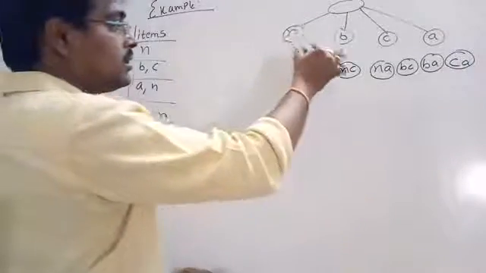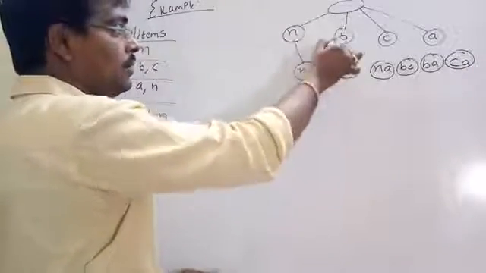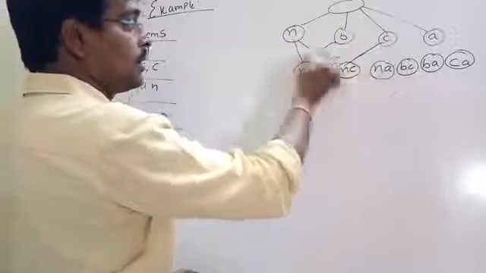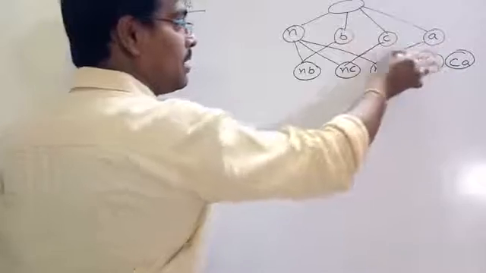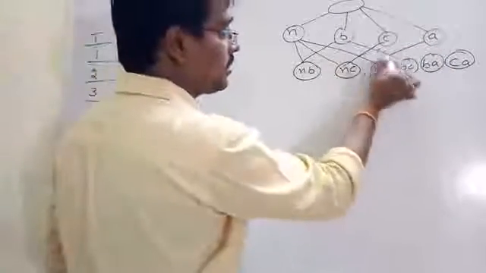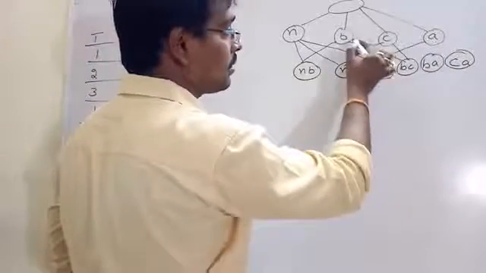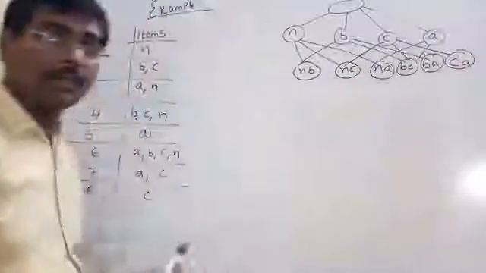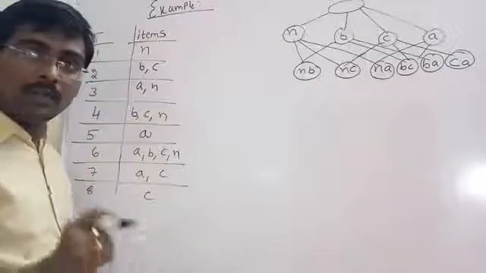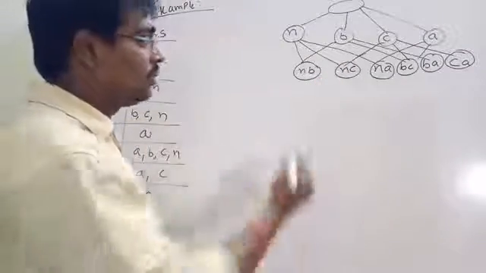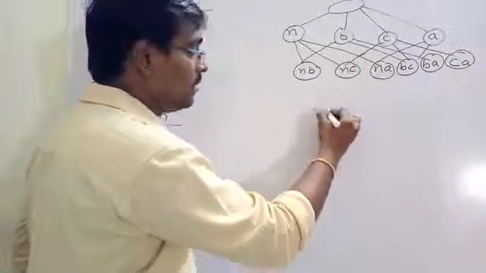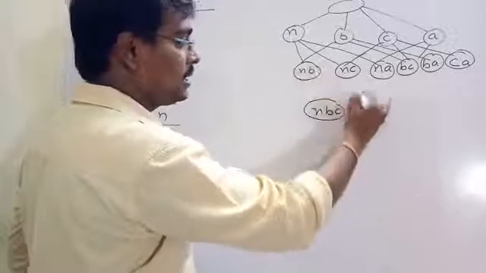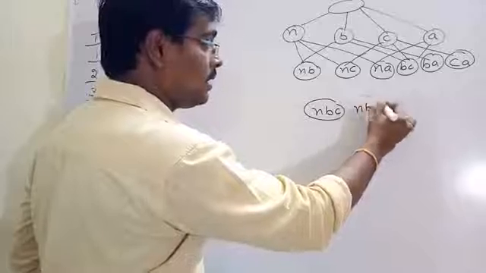Okay. Suppose the graph is this one. NB, NC, NA. Next BC, BA, CA. From this one we are getting one more combination. Suppose NBC, NBA.